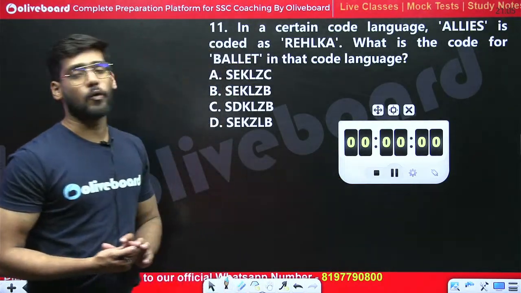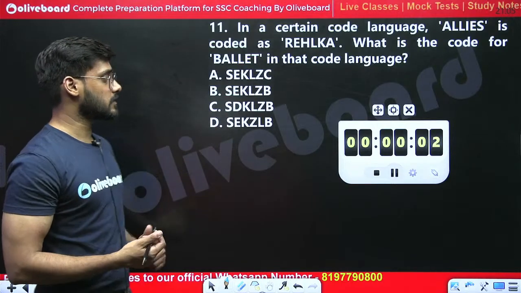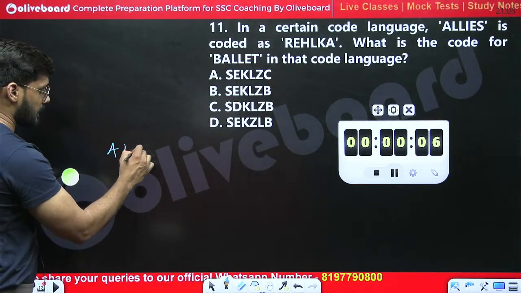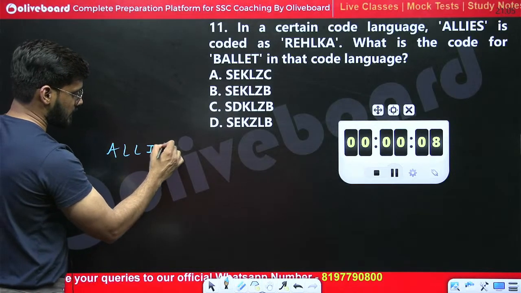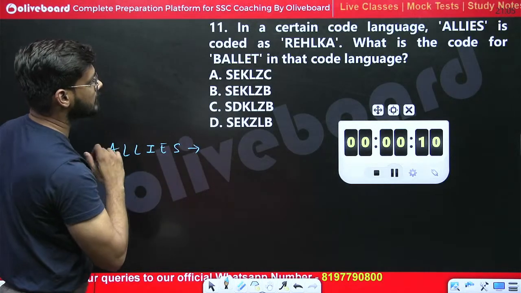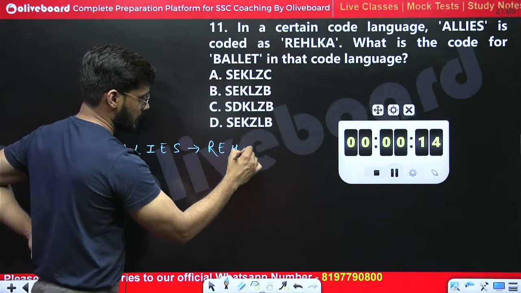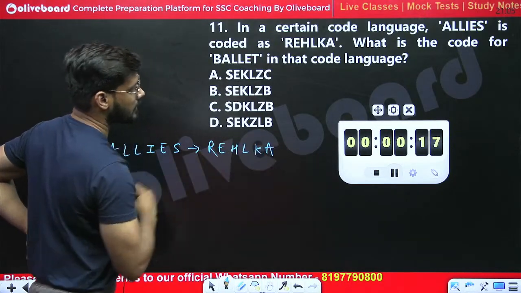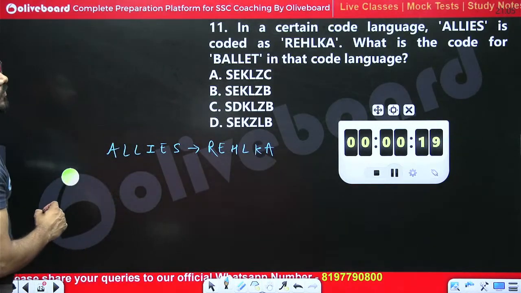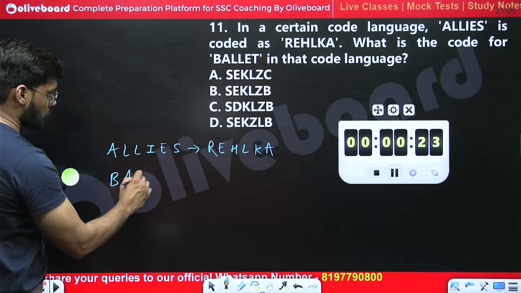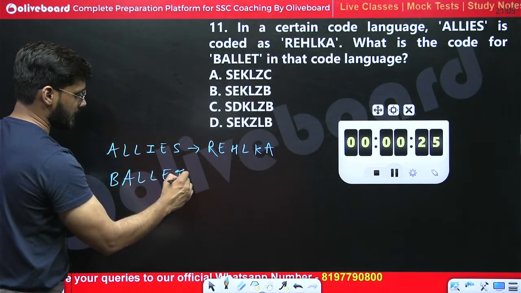11th question from coding decoding again. What should be the right answer for this one? Allies is coded as REHLKA. So what is the code for ballot?